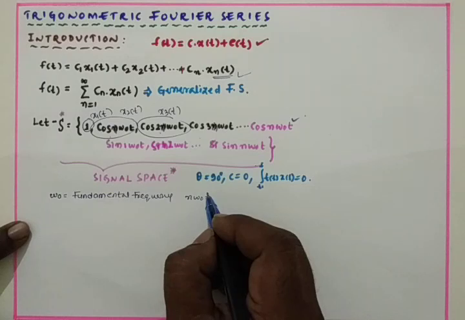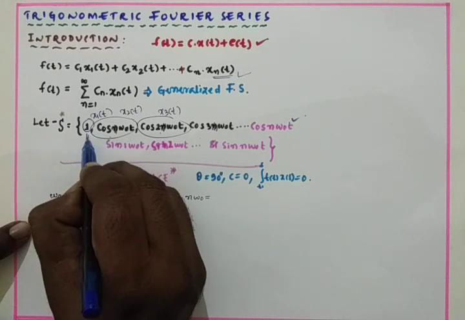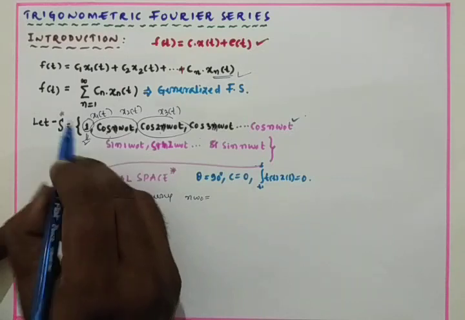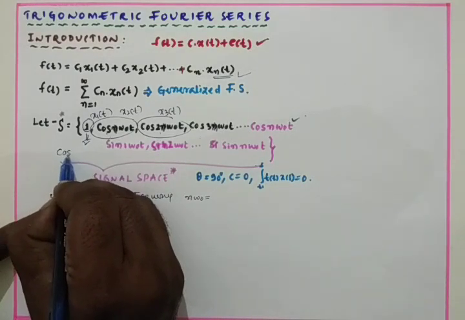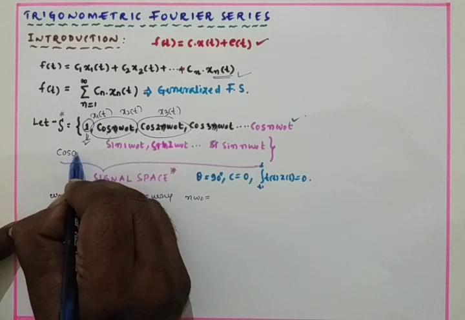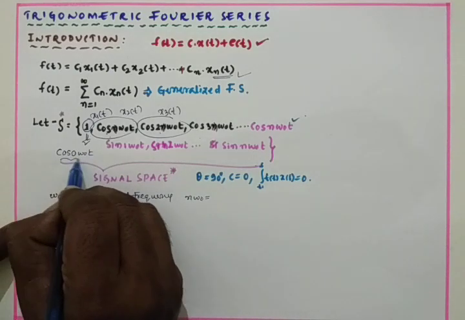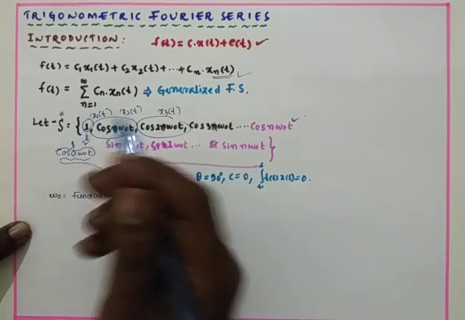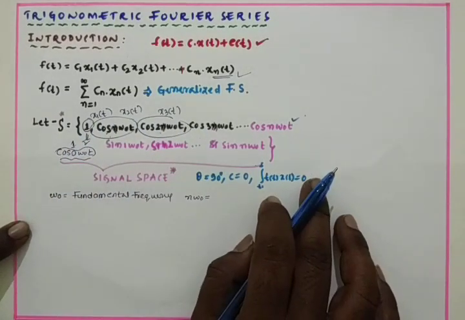So there is a DC component of cos n omega naught t at n is equal to 0, so that we can have cos 0 omega naught t. That means here we can represent cos n omega naught t, this is cos 1 omega naught t. In place of n I can write cos 0 omega naught t. Cos 0 is nothing but 1 only, so we have represented this as 1. So here the DC component of cos n omega naught t at n equal to 0, that is cos 0 omega naught t, is equal to 1.